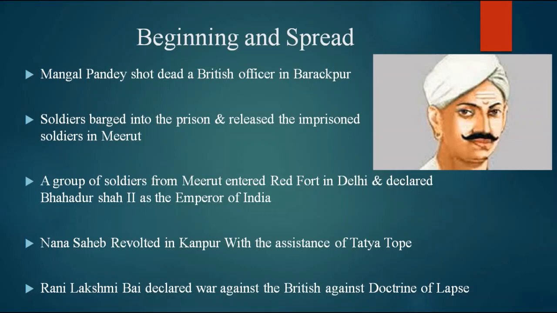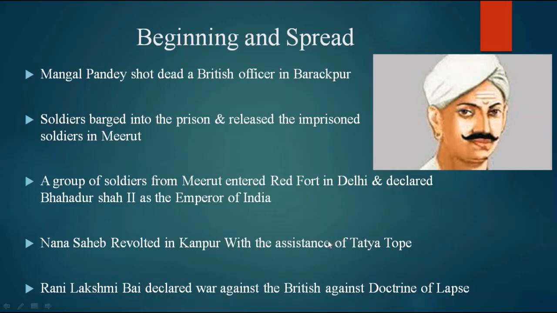Immediately the soldiers attacked the British treasury, occupied it and looted it. So this revolt spread from Delhi to Kanpur, Kanpur to Jhansi, like that. And at Kanpur, Nana Sahib revolted with the assistance of Tatya Tope.